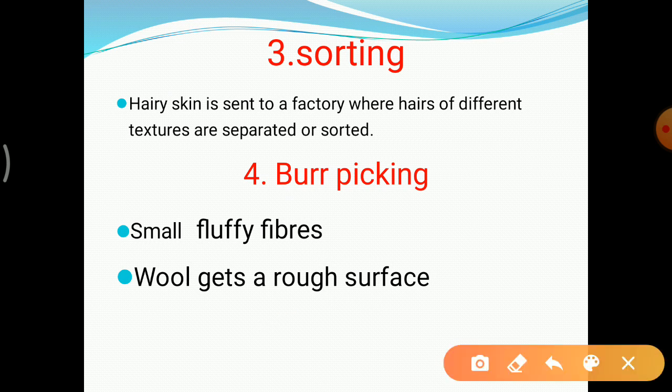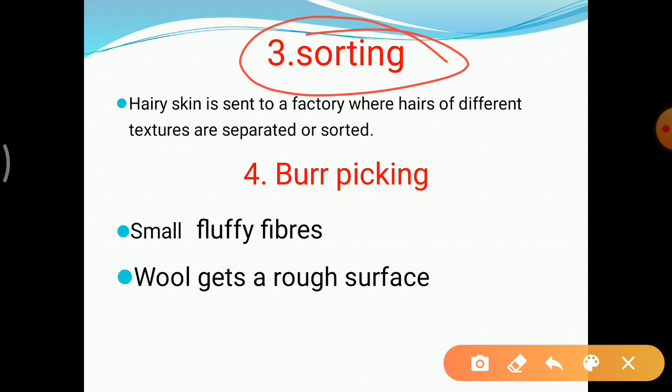Third step is sorting. So what is sorting? When we shear the hairs of the sheep and mix them in the sorting tank, the hairs from so many sheep get mixed in those tanks. Some of the hairs in that tank may be smooth and some may be rough. So the next step is to sort out, to separate out the smoother hairs and the rough hairs, so that we can